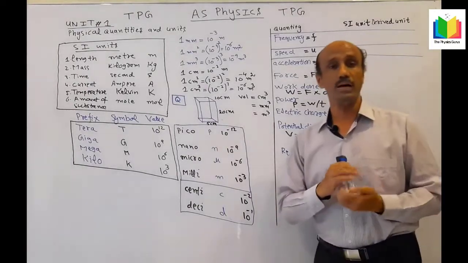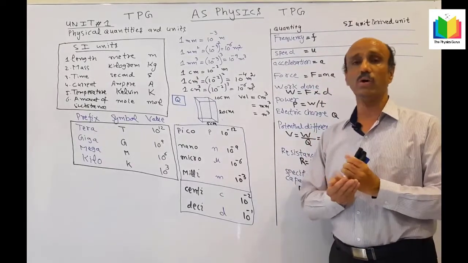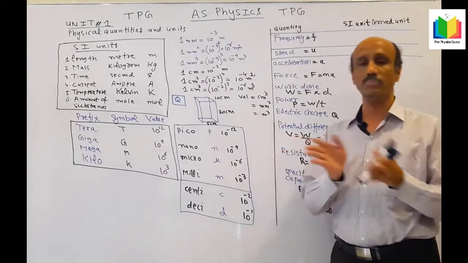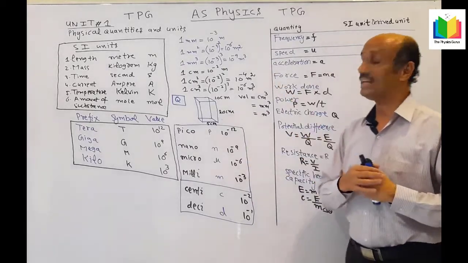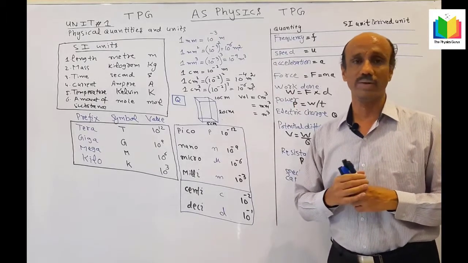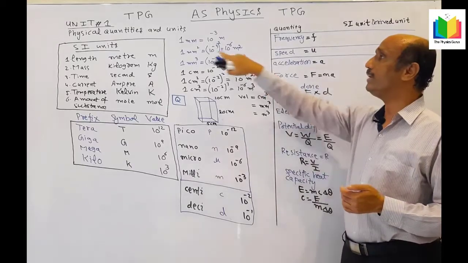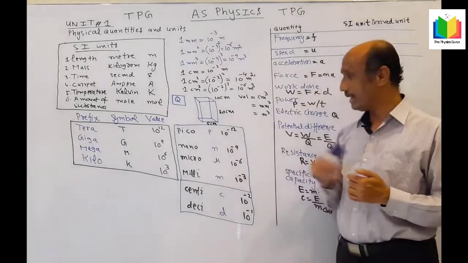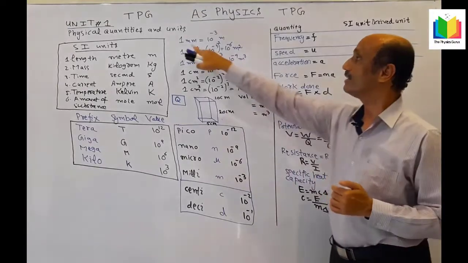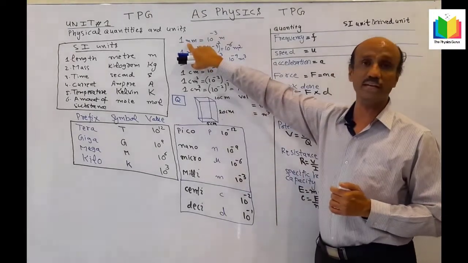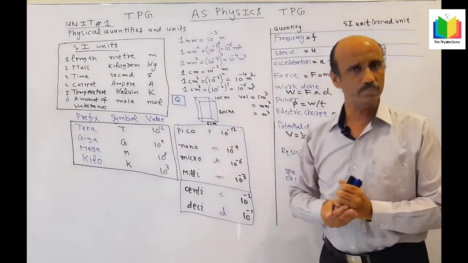Now students, from my teaching experience, many of you are not able to convert units from centimeter to meter or meter to centimeter. So I have written a very simple technique. When you want to convert millimeter into meter, what is the value of small m? If you observe this table, the value of small m is 10 power minus 3. So just replace the first m on the left side by its value. The answer will become 10 power minus 3.